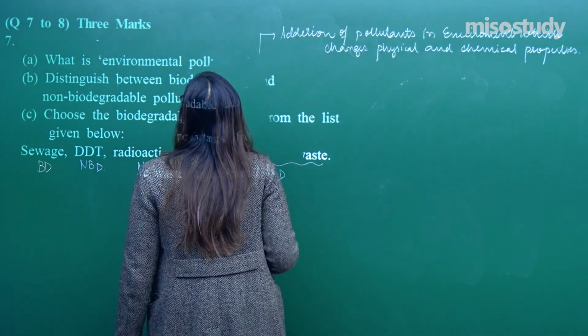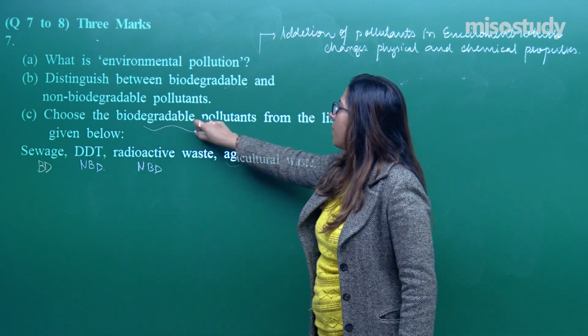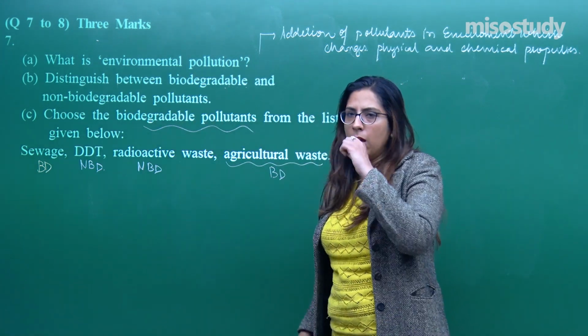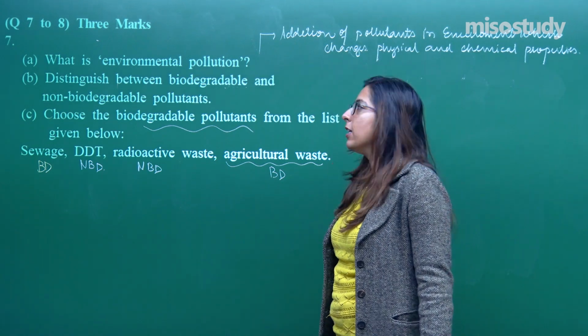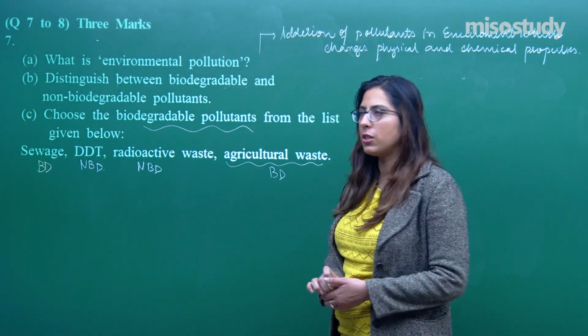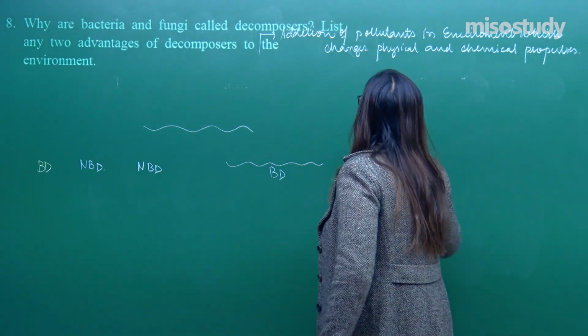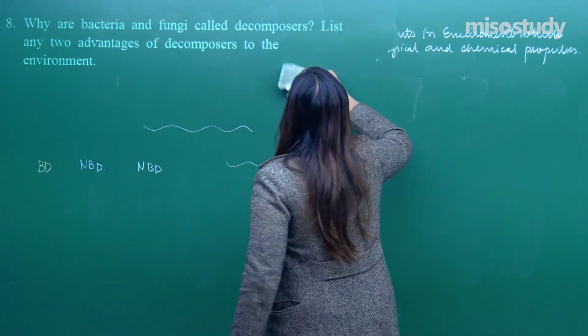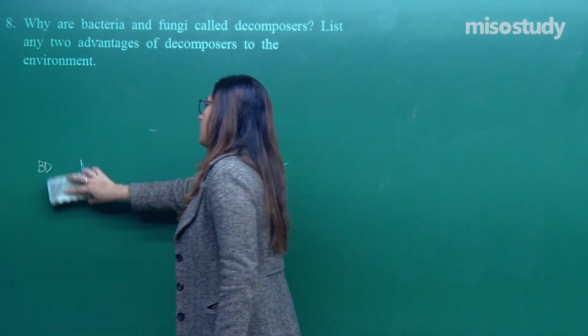Now, they are asking for some examples. In this, they are asking only the biodegradable pollutants. In this, you can write the sewage and the agricultural waste. Right, students? So, let's move on to the next question, number 8. This question number 8 is again of 3 marks.